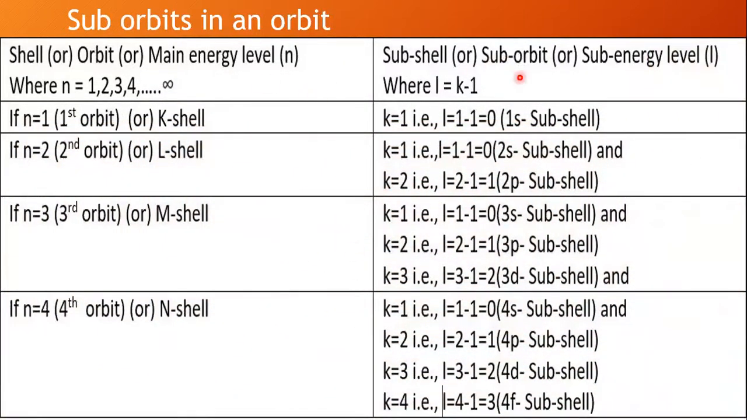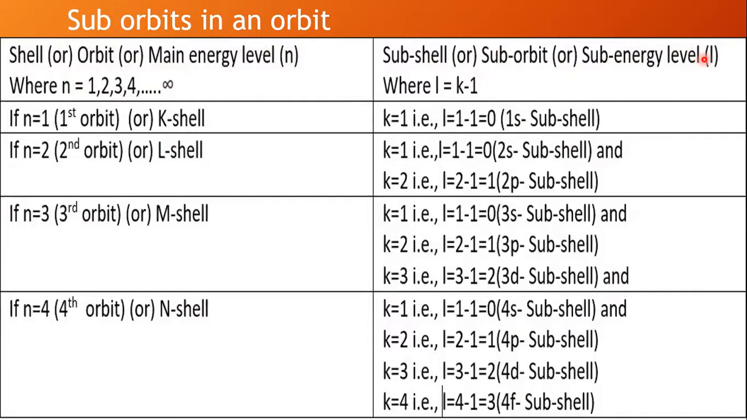Suppose we have taken two vertical columns here. The first vertical column represents what? Shell number, orbit number, main energy level we say. So we can say shell or orbit or main energy level, which is represented by which values? Principal quantum number values. And n values take 1, 2, 3, 4 up to infinity. What is the minimum n value? 1. Maximum n value will be infinity. This n is the principal quantum number. And the other column heading is subshell or suborbit or sub energy level, which is given by L. L is the azimuthal quantum number.